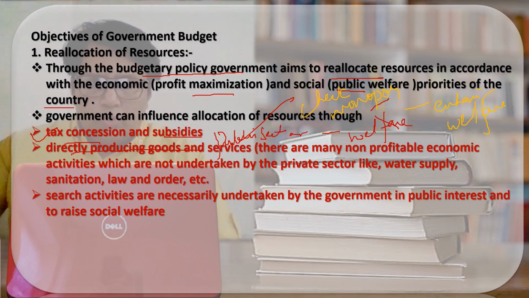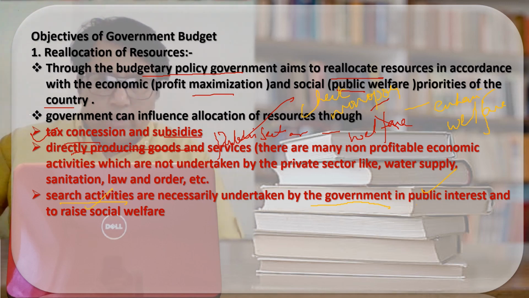The government also finds out the activities where it has to incur expenditure so that public interest and welfare should be raised.